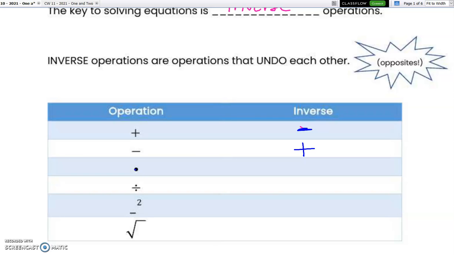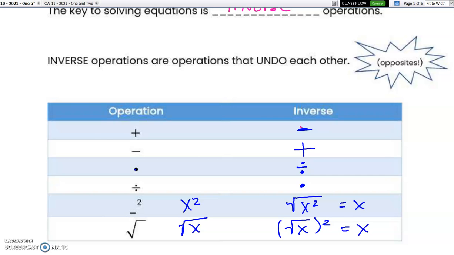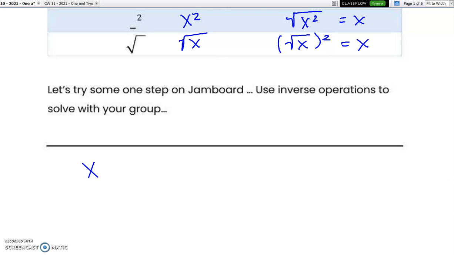If our operation is multiplication, the inverse is division. For division, the inverse is multiplication. If something is squared, the inverse is the square root of that thing. These operations undo each other, so the square root of x squared is just x. And if something is square rooted, the inverse operation is squaring it. So if I have the square root of x and I square it, that's equal to x. They undo each other. So for quick review, if I see addition, I do subtraction.